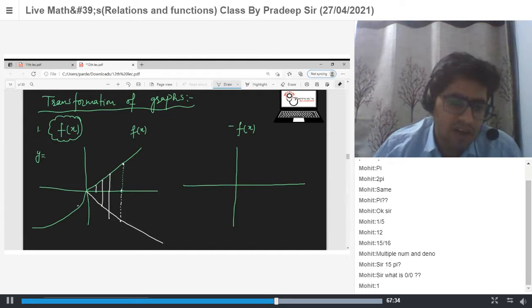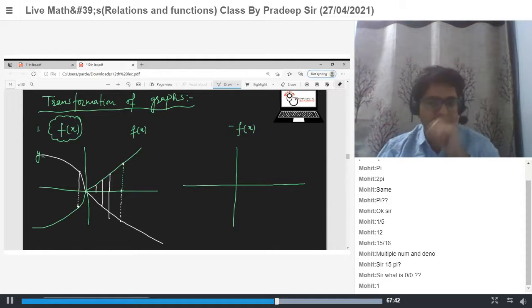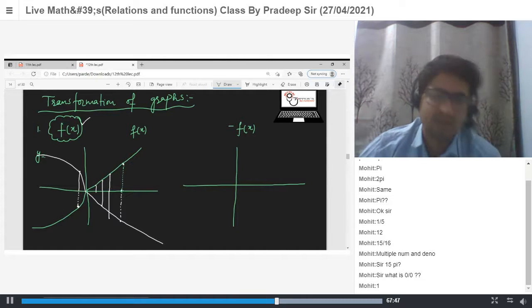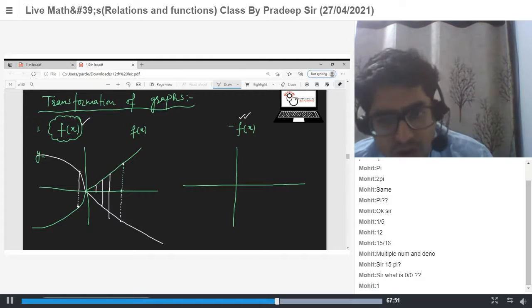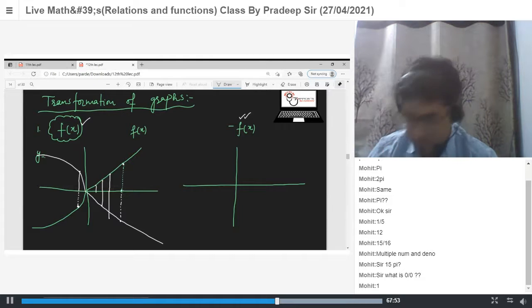Similarly, at x2 we have this value, and for minus f(x) we have this value. The graph is a mirror image with respect to the x-axis. If you know the graph of f(x), then the graph of minus f(x) is a mirror image with respect to the x-axis. Any doubt in this?